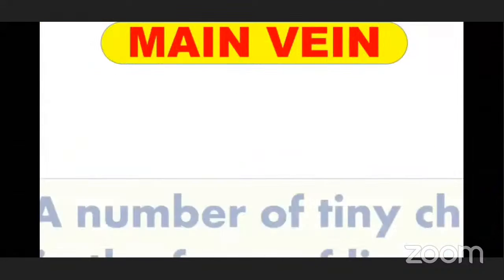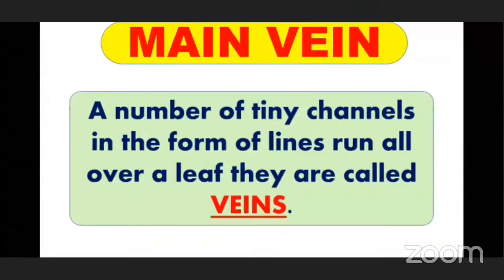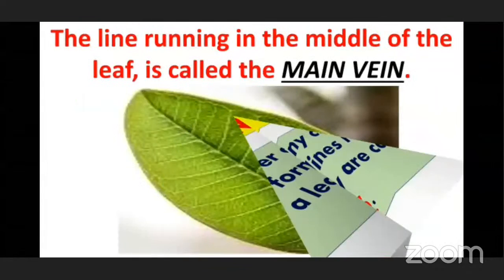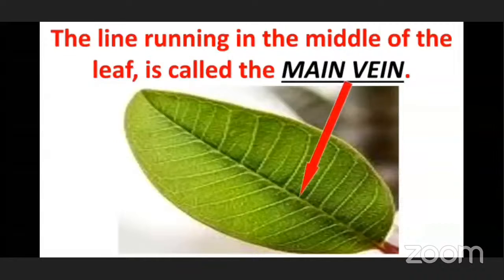Next one is main vein. A number of tiny channels in the form of lines run all over a leaf. They are called veins. The line running in the middle of the leaf is called the main vein.